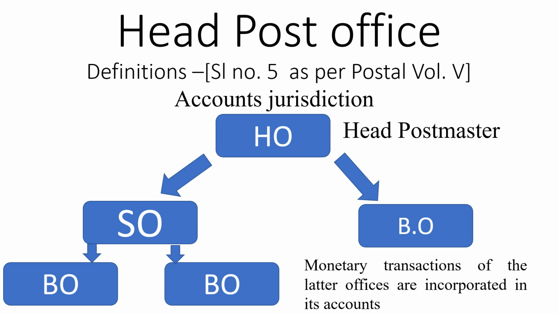If BO is attached directly to HO, the BO account will be incorporated in HO account. Thus, the main duty of a HO is the maintenance of account jurisdiction. And as we already told, for HO, head postmaster is the designation given.